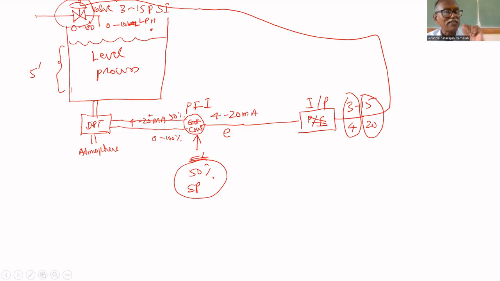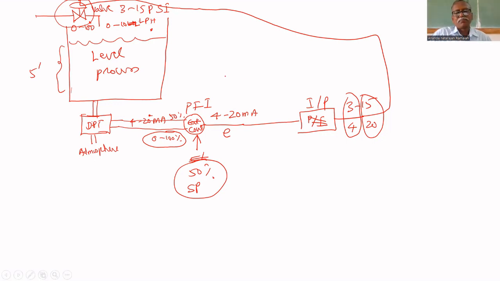Now again, we'll come to this example. We want to control the level. That's why the level is measured by the DPT transmitter. The DPT gives the actual level in terms of 4 to 20 milliamps. If the tank is empty, it gives 4 milliamps. If the tank is full, it gives 20 milliamps. It means it gives 0 to 100%. That is read by the controller. You want to maintain 50%. This 50% is compared with the actual level. Depending upon the error, it will give the controller output, say 4 to 20 milliamps. Depending upon that, the valve will be opened.